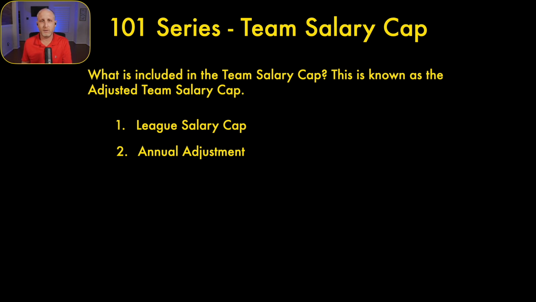We've seen this every year. This year, we haven't seen the annual adjustments as of yet. At the time of recording this video, I expect them to come out probably in the first part of March, right before the new league year, which starts March 12th. I expect the Houston Texans to be a little over $4.5 million in credit and positive adjustment. So that's another number that goes into this.